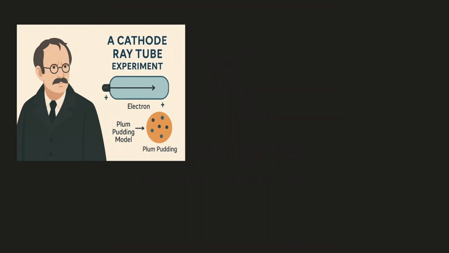Now, in a discharge tube experiment, what J.J. Thomson did roughly was that he put a gas in this discharge tube and then subjected this gas to some conditions. And the conditions were a high voltage and low pressure.